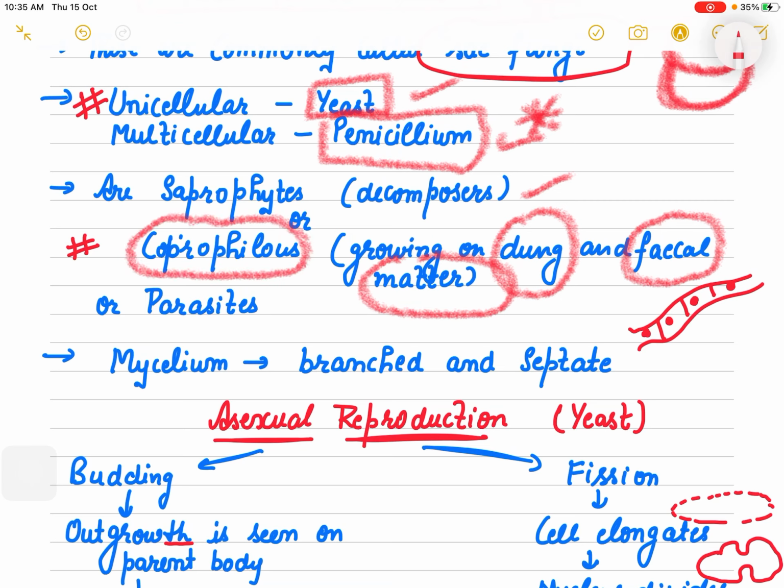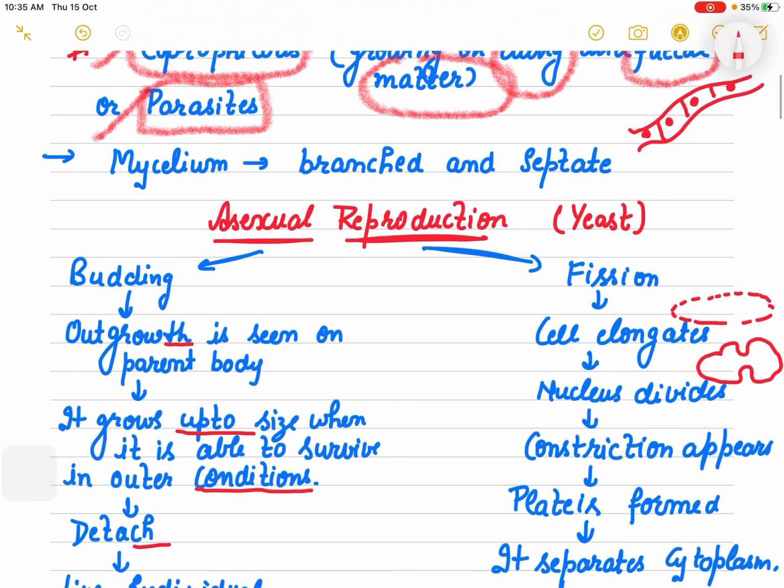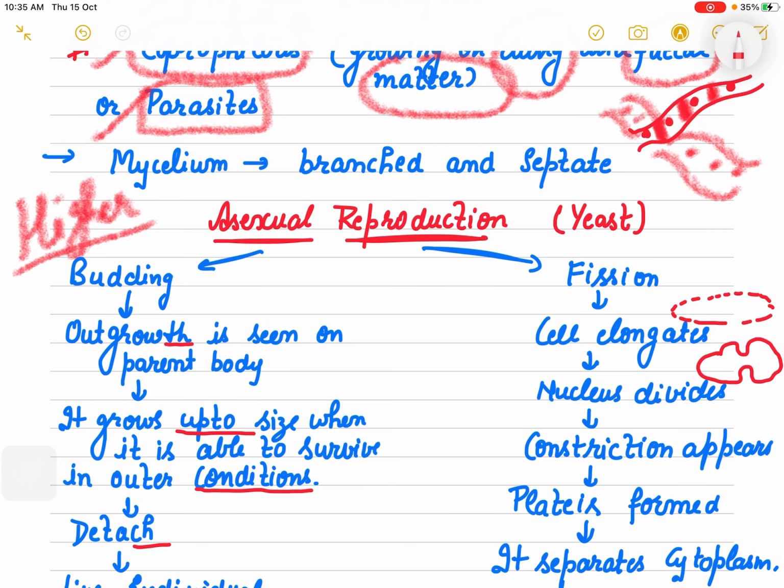So why is it known as coprophilous? Because members of this fungi can grow on dung and fecal matter, and a few act as parasites. So saprophytes, coprophilous, as well as parasites. Mycelium, definitely, because they belong to the higher fungi group, they are having septa, right? They are septate as well as branched.